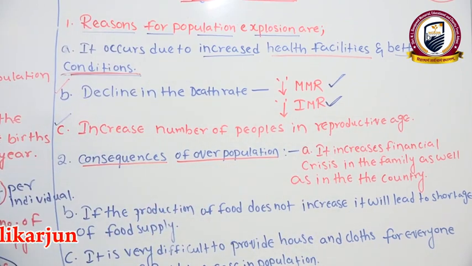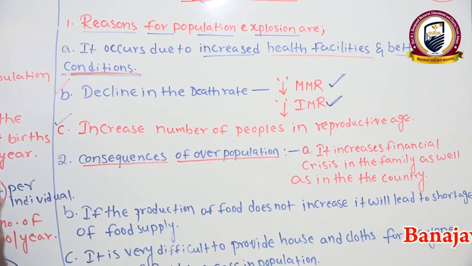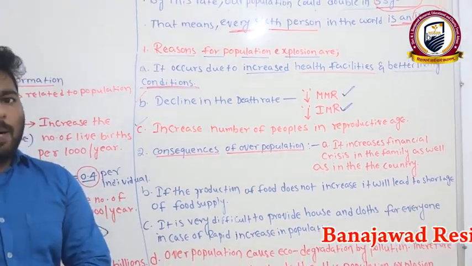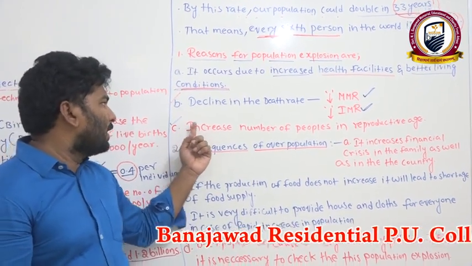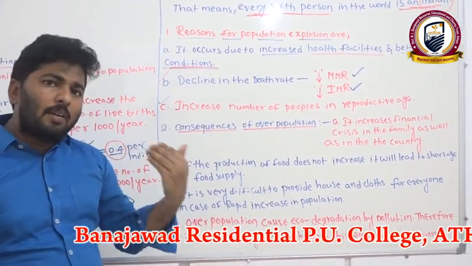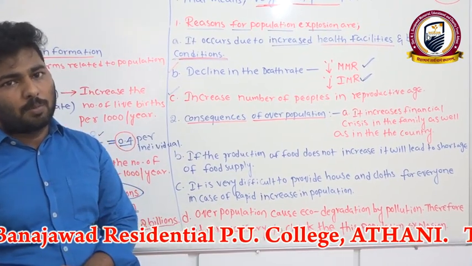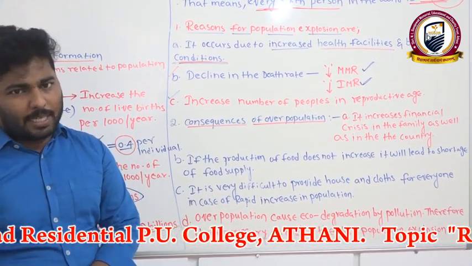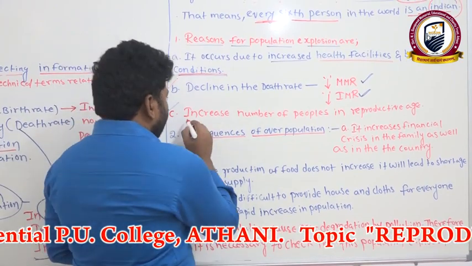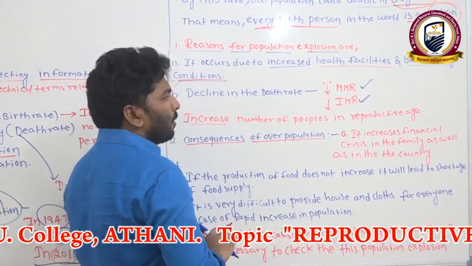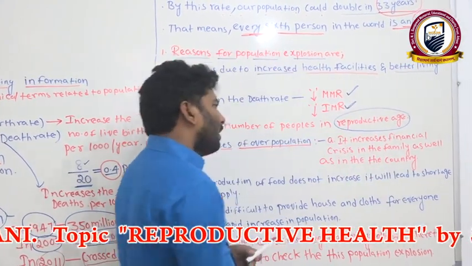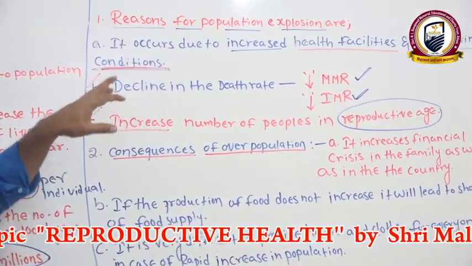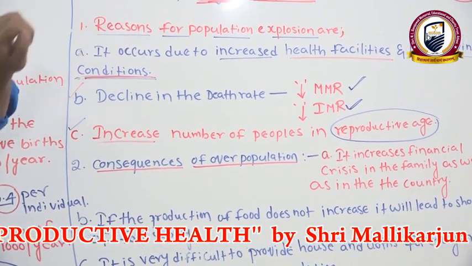Now the next one, we'll move to the third point: increase in the number of people in reproductive age. It means more people in the reproductive period. Reproductive period means the fertile age group, where they will participate in sexual contact and increase the population more and more in the society. Clear? This increase in the number of people in the reproductive age group is also one of the major reasons for the population explosion.